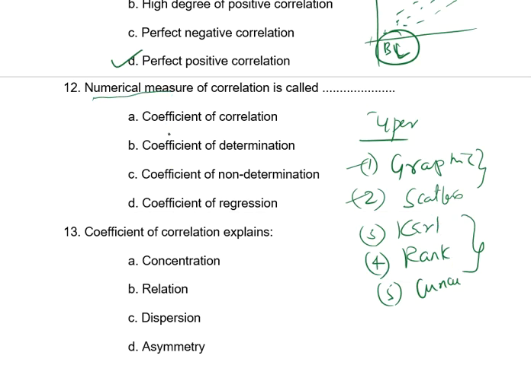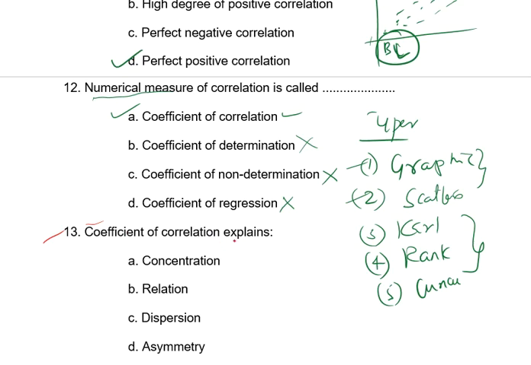In this question, which is the numerical measure? Let's begin with the options one by one: coefficient of correlation, coefficient of determination, coefficient of non-determination, coefficient of regression. This one is not, this one is not, this one is not. Normally we solved in all the questions the coefficient of correlation. The numerical answer for correlation is the coefficient of correlation of Karl Pearson, coefficient of rank correlation, or coefficient of concurrent correlation. So the correct answer is A, not B, C. Then move to the next one now. Question number 13.